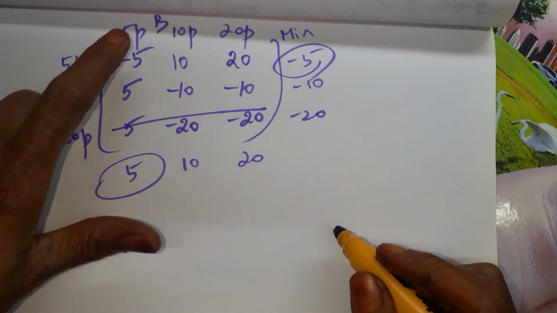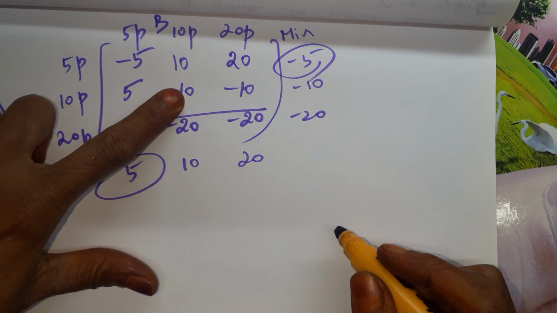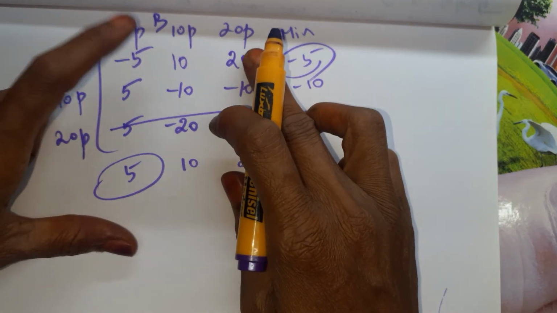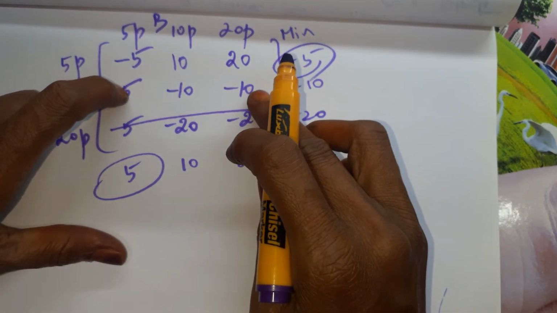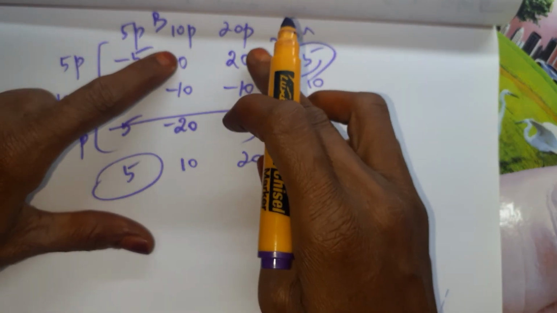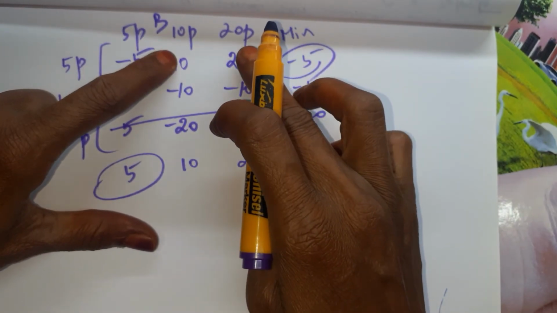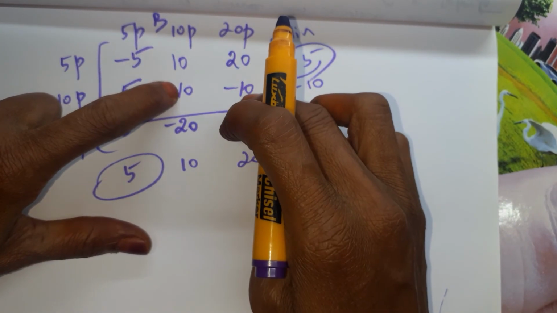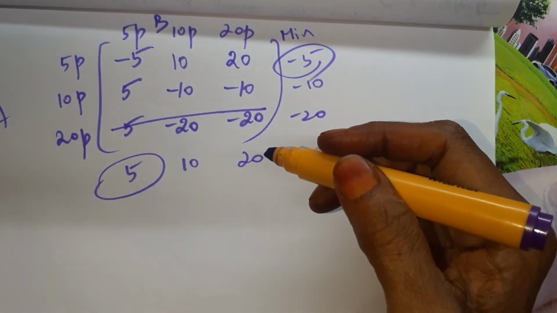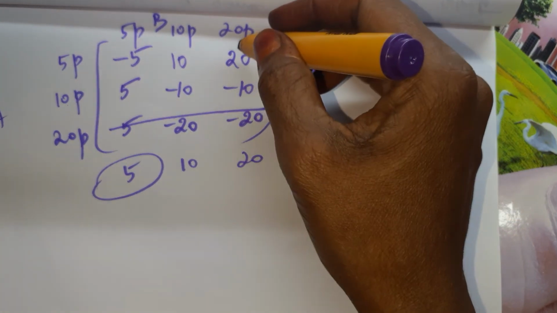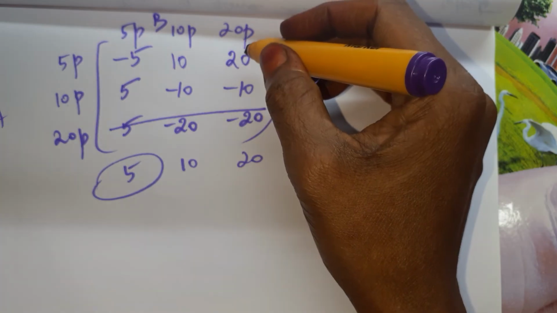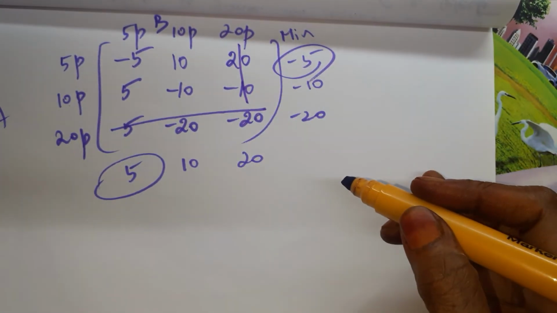Minus 5, 10, minus 5 is lesser, but 5 is greater. Minus 5, 20, minus 5 is lesser, 5 minus 10, opposite. 10, 20, 10 is lesser, 20 is greater. Minus 10 equal. So we have to delete the column having the greatest value.